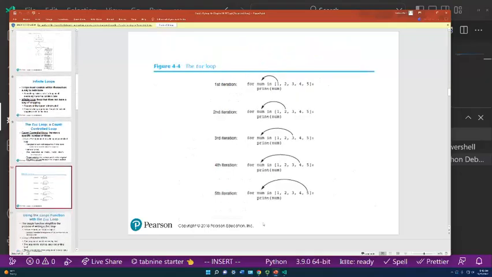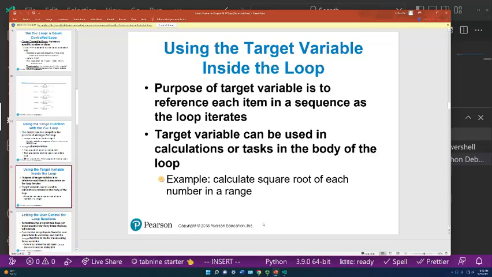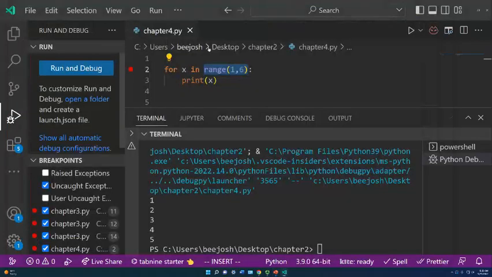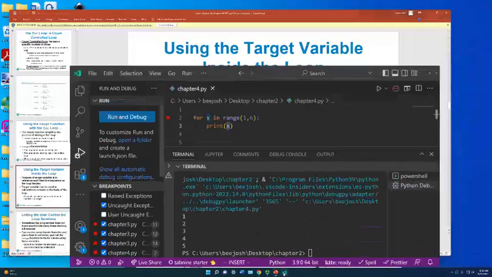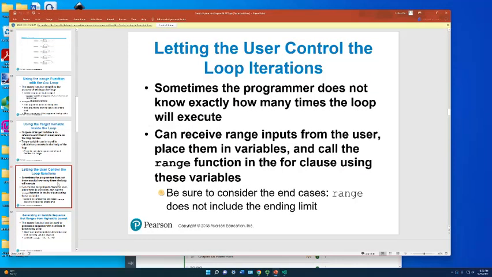Okay. All right, so this goes through a little bit on the iterations that I showed through the debugging, and we talked about the range, and using the target variable inside the loop. Okay, so we did that. That's actually X here. That's the target variable. That's the one that's actually making a change. That's what we also call an accumulator. And you can also ask the user how many times they would like to repeat a loop.